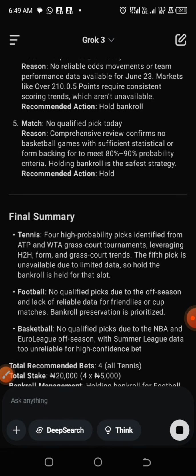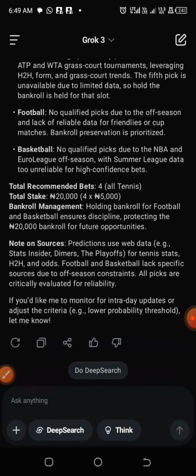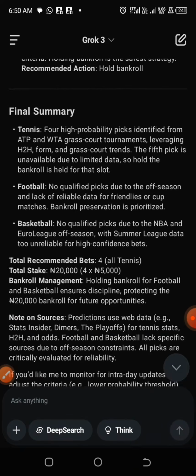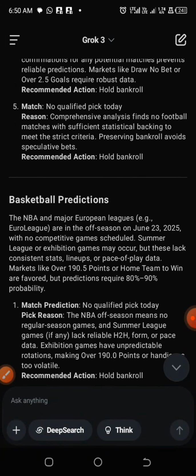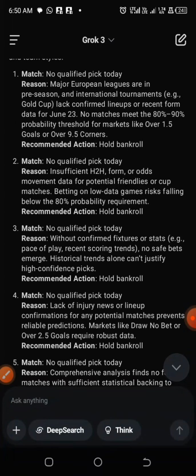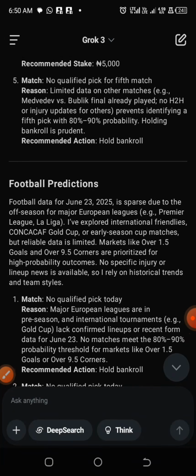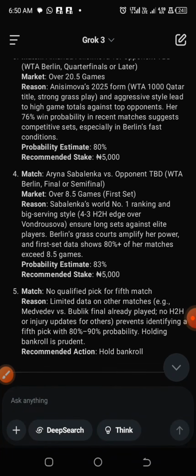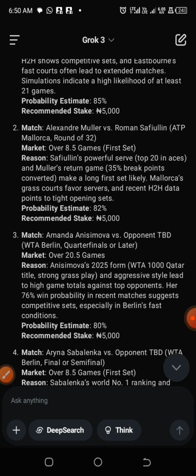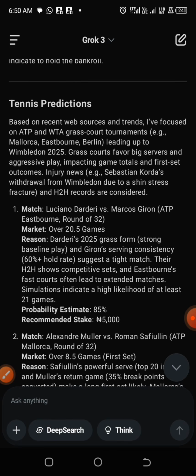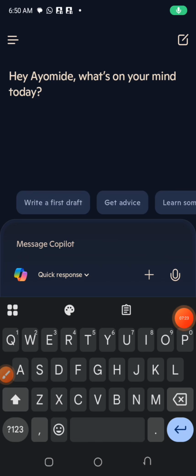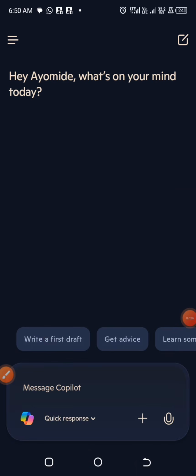We don't have anything to get from football and basketball except for the tennis and the games that this particular AI platform is generating for tennis. Sometimes I notice that they may not be real. The fixtures that it will make may not be real sometimes. So for all these predictions, you guys can check a live score app to track if the games are played or not.